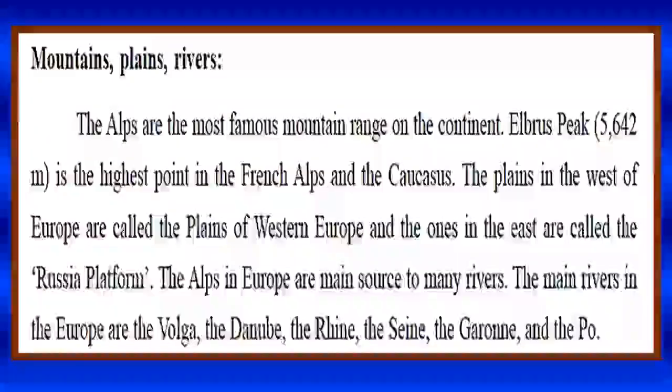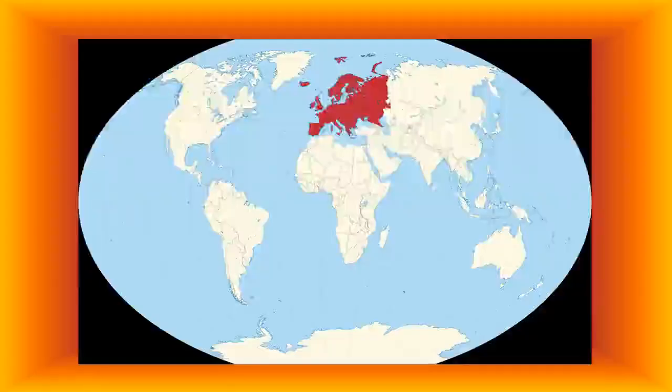The Alps in Europe are the main source of many rivers. We can see the Volga, Danube, the Rhine, the Seine, the Garonne and the Po are the important rivers we can see in this continent. Here in the map you can see this is the European continent.